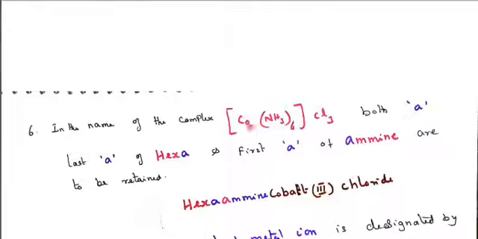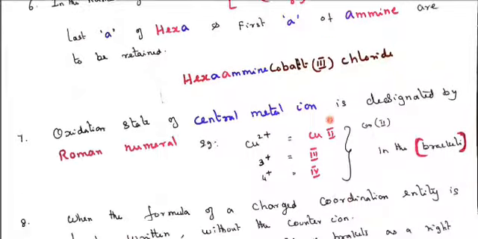Then this is the cation. Next the anion. Just leave some space and then write chloride, neglecting these numbers. Next, the oxidation state of the central metal ion is designated by Roman numerals. Cu2+ is to be written as Cu, Roman numeral 2, enclosed in a closed bracket. Roman numeral 3 for plus 3, enclosed in a closed bracket. 4 plus is Roman numeral 4, enclosed in a